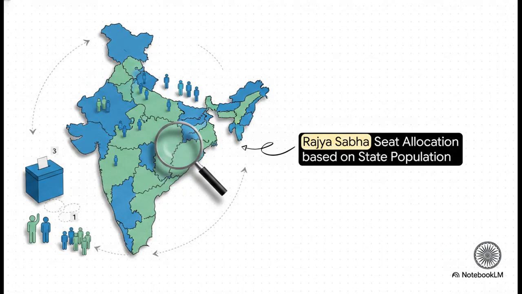Now, what's really fascinating here is how the election process works. See, unlike the Lok Sabha, where members are directly elected by universal adult franchise, meaning regular folks like you and me vote for them, Rajya Sabha members are elected indirectly. They're chosen by the elected members of the state legislative assemblies. And it's definitely not an equal slice of the pie for every state. Seats are handed out strictly based on population size. So a massive state like Uttar Pradesh sends 31 members to the Rajya Sabha, while a smaller state like Sikkim sends just a single, lonely representative. It's totally a game of demographics.